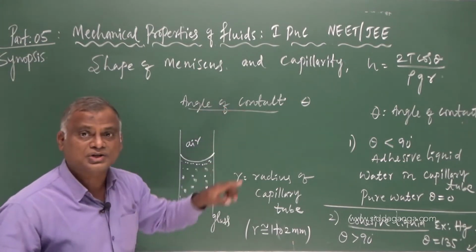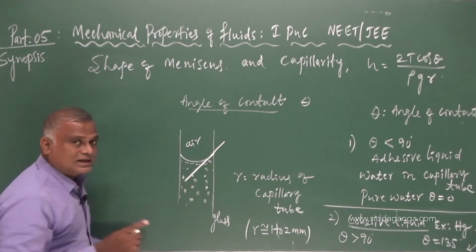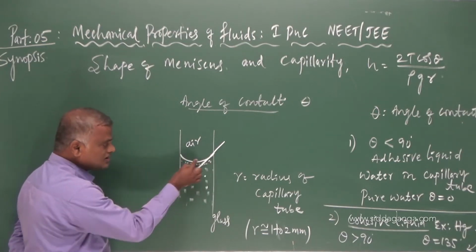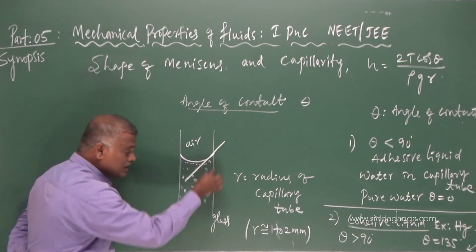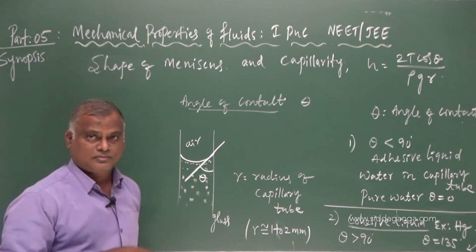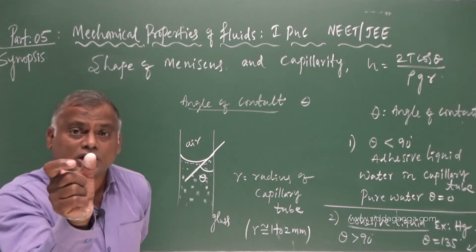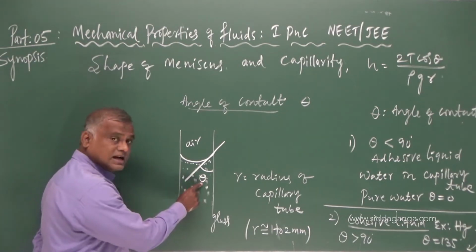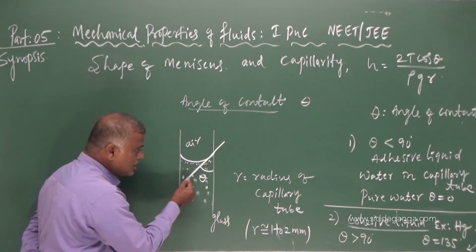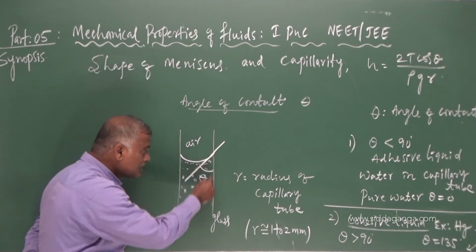This angle has to be measured inside the liquid between the tangent drawn to the surface of the liquid with a glass plate. Angle means between the two lines, the angle between the tangent drawn at the point of contact to the liquid with glass plate.